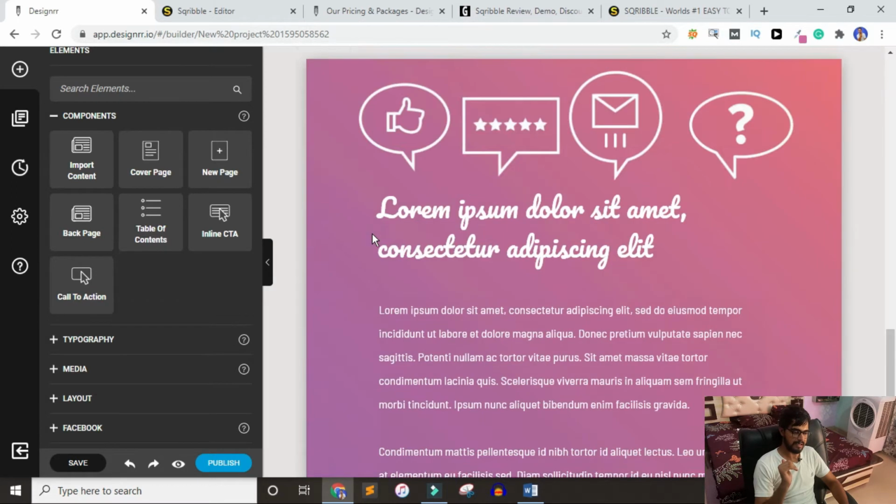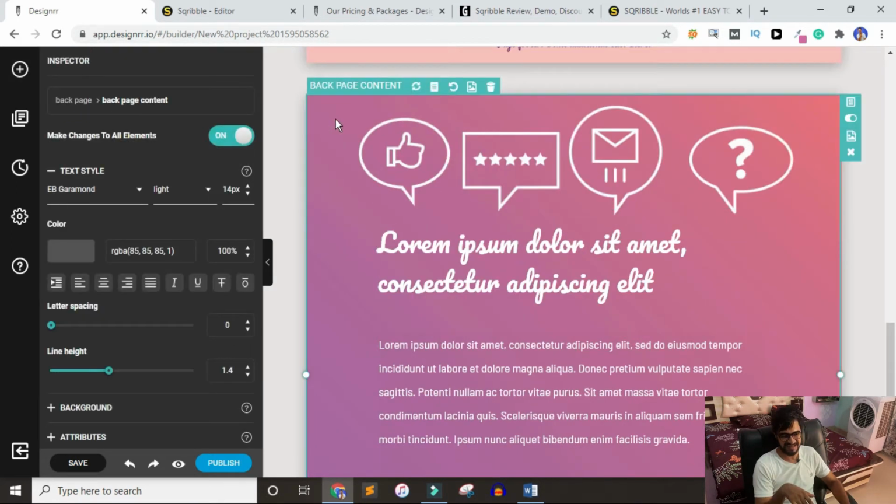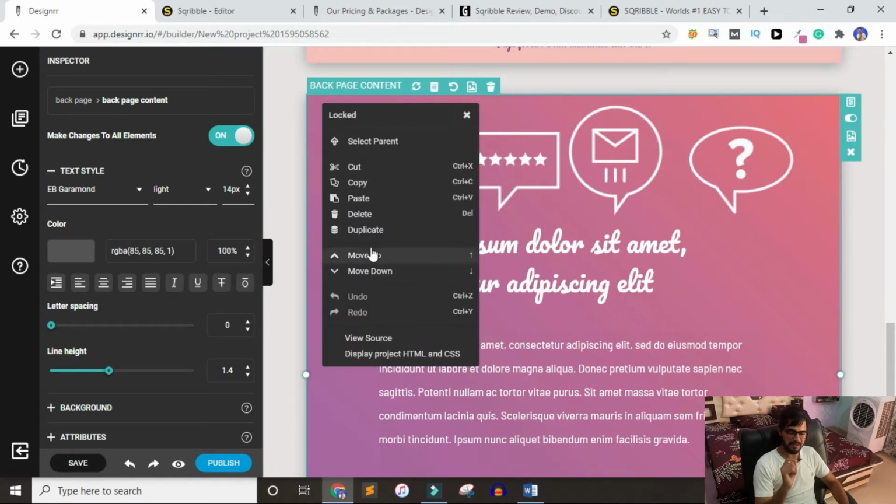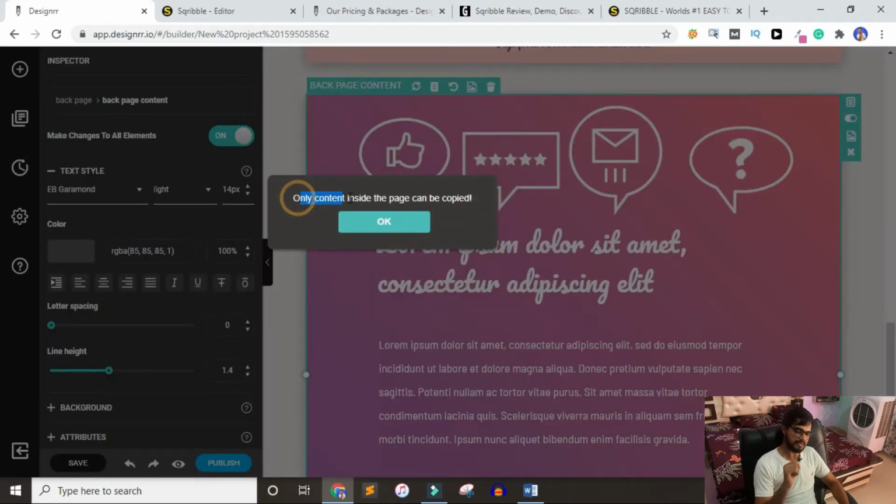So let's just say that this is a back page. I really like the design of this thing. Okay, I want to copy it. I mean, in this design these things are included, so there is no copy button, you know. And if you right click on it, there is a duplicate button, but it is not going to work. So only content inside the page can be copied.